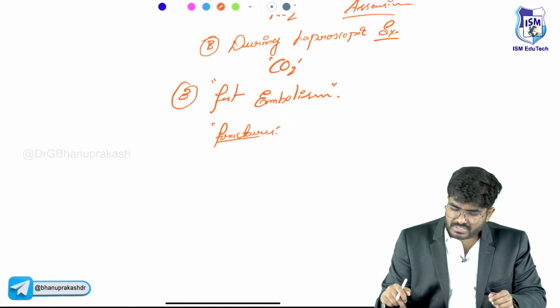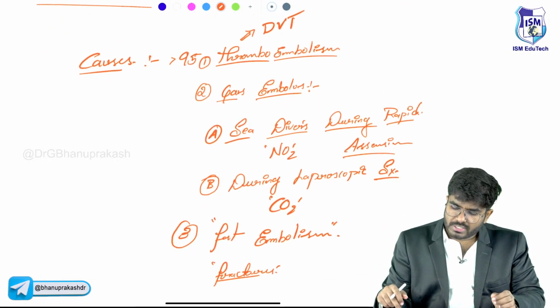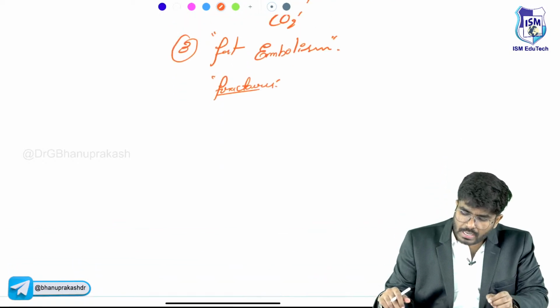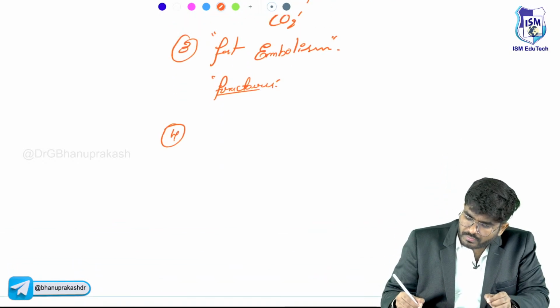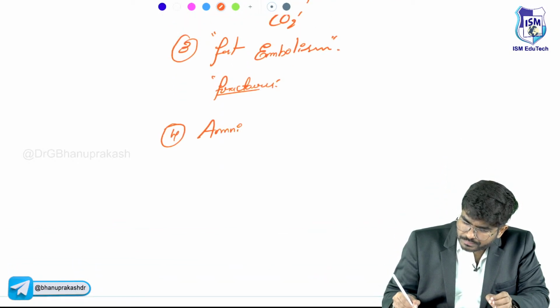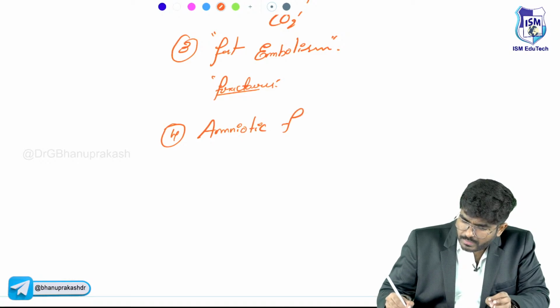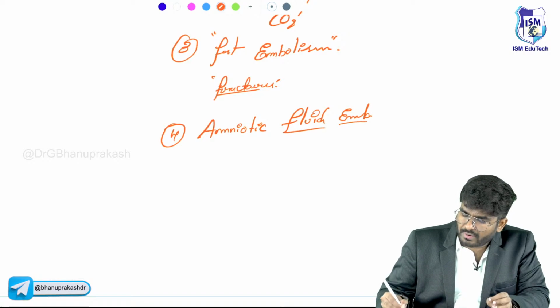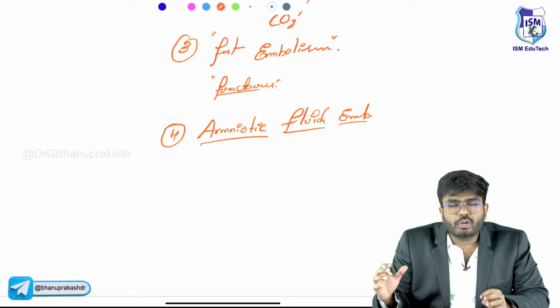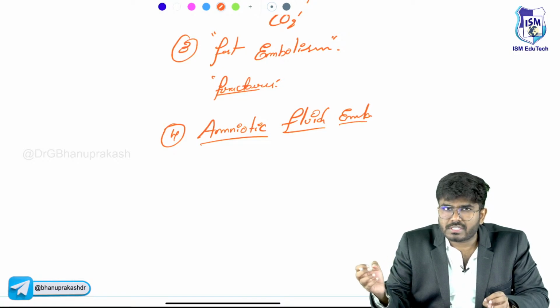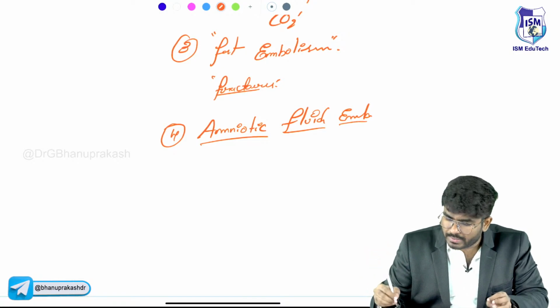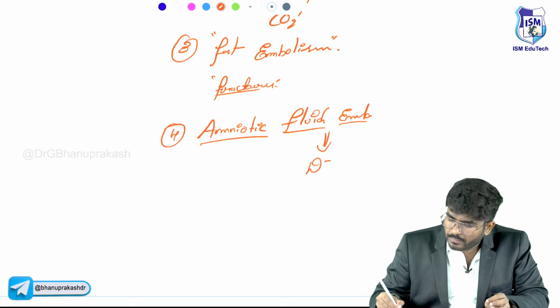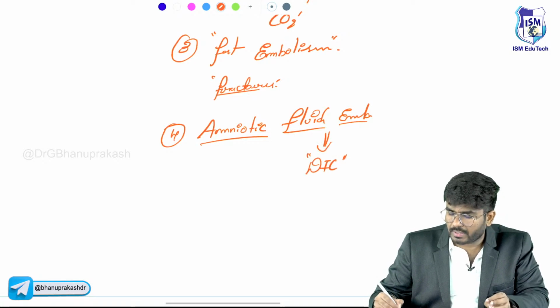So I have discussed here 3 types of embolism: thromboembolism, gas embolism, fat embolism, and the last embolism which I want you to know is amniotic fluid embolism. You already know it. Amniotic fluid embolism I have discussed. The amniotic fluid is entering into the maternal circulation. The amniotic fluid, which is rich in tissue factor, is going to cause disseminated intravascular coagulation within the mother.